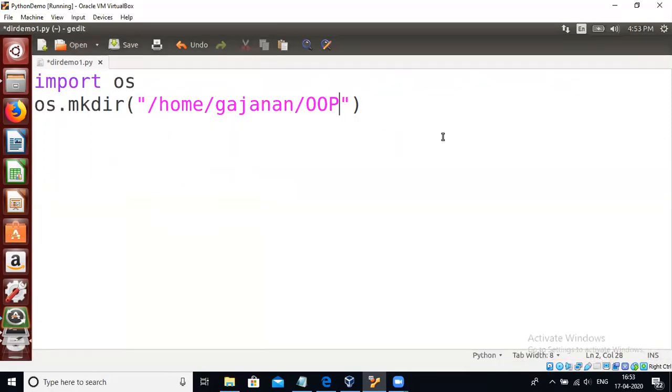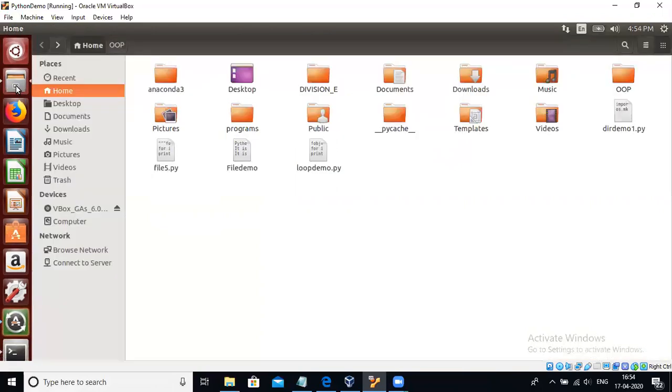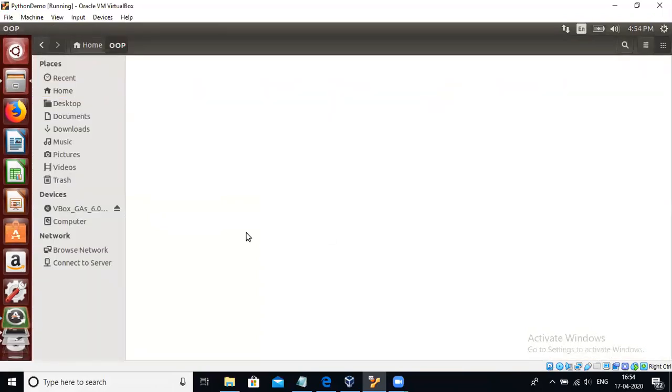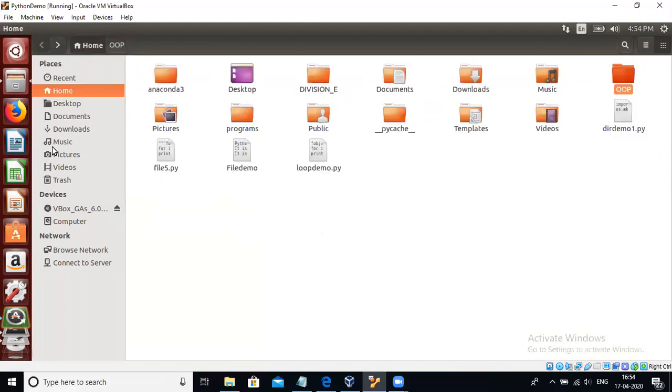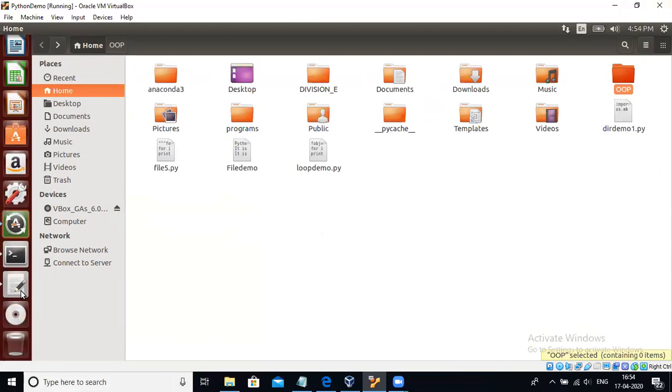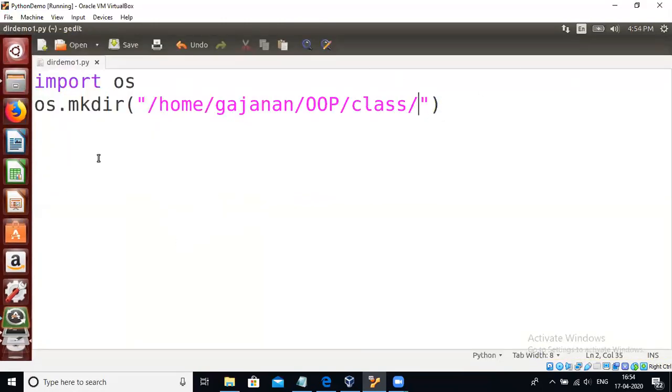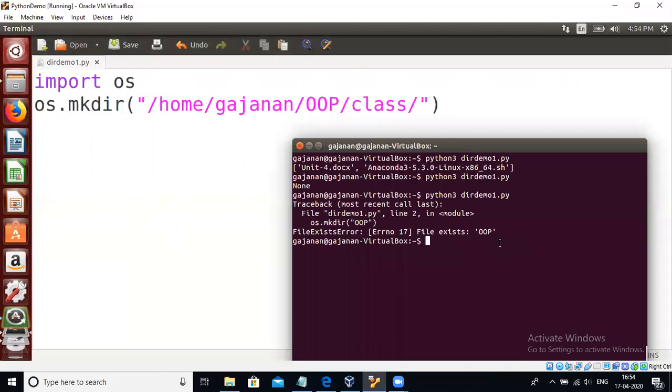Now, home, Gajanan, inside OOP you have to create another directory like class directory, right? You want to create a class directory. So if I run this, inside home the OOP doesn't have anything now. But if you run this program, what will happen? See, yes, the program is successfully executed. That means inside OOP, a new subdirectory is created, that is class.